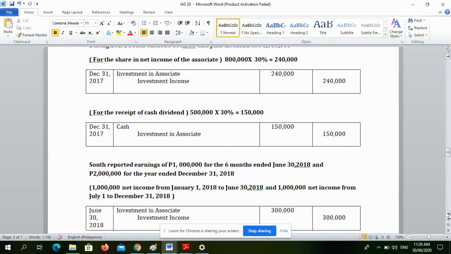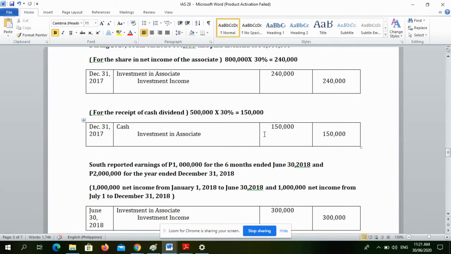And for the receipt of cash dividend, we will also recognize the receipt of cash dividend. So 500,000 times 30% is equal to 150,000 pesos. So that's why we will debit cash and we will credit investment in associate.